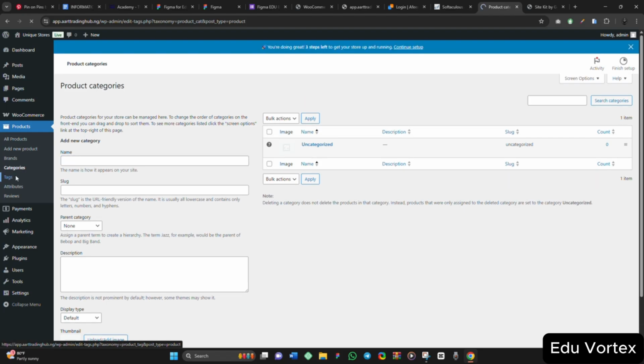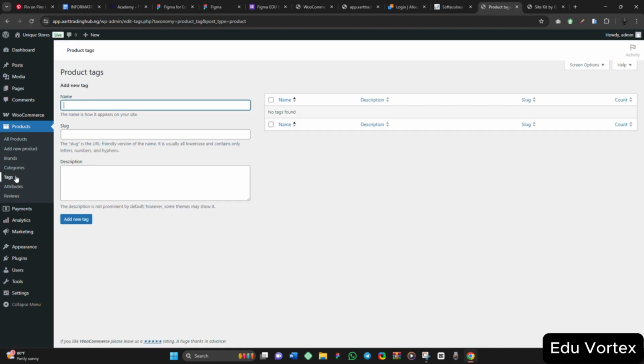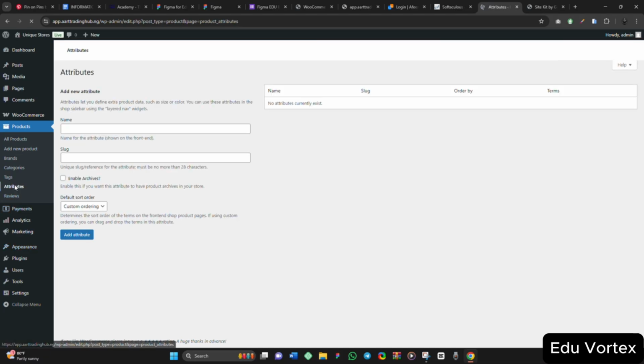So for the tags, it's still the same thing. You want to separate your products, you want to add tags to them. Now for the attributes, it's almost the same thing with everything that we have been saying.